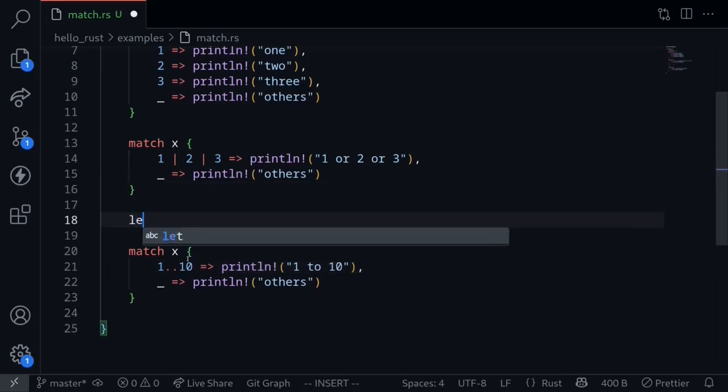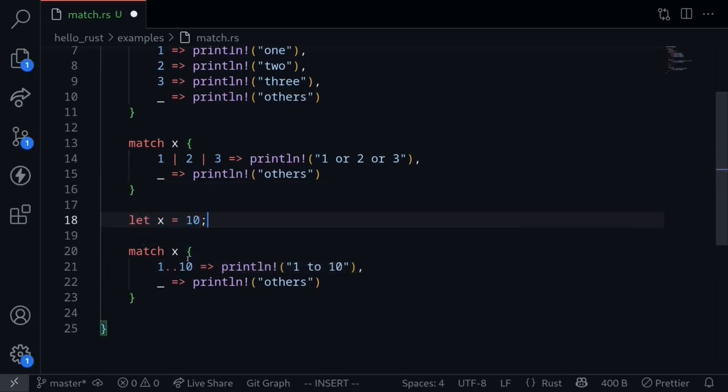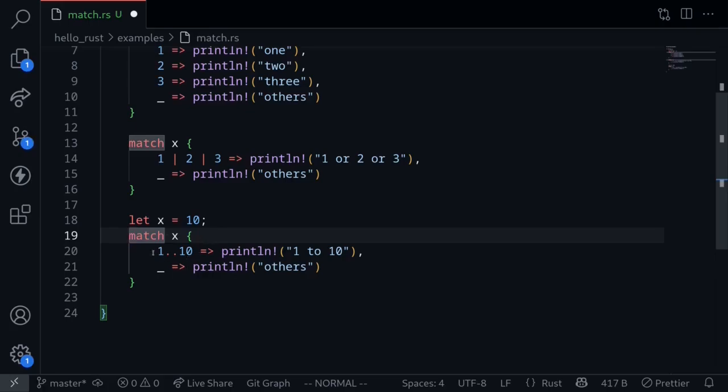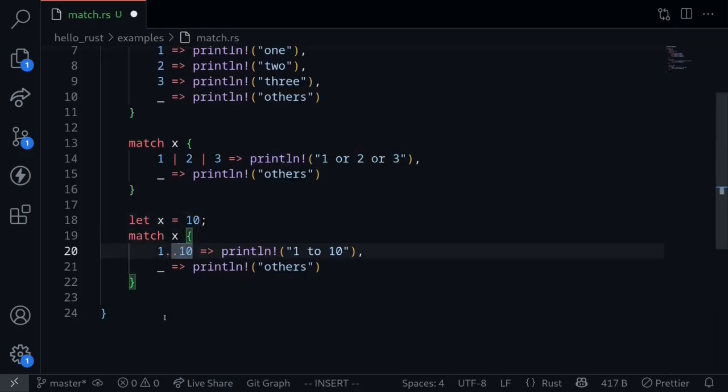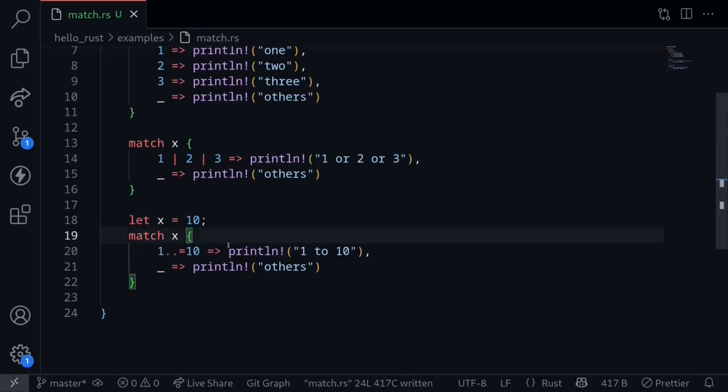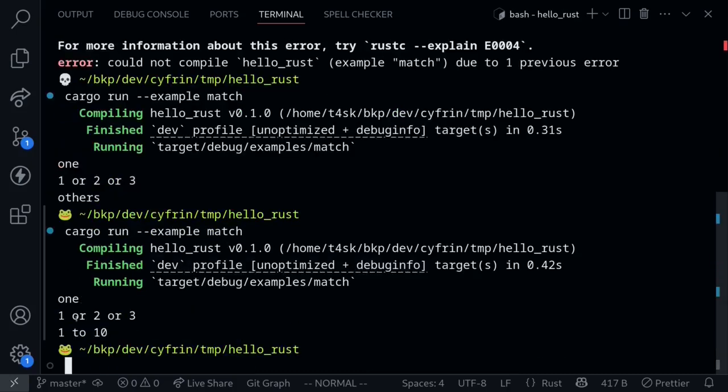So for example, let's say that x is equal to 10. In this case, x will not match the first statement, so it should print out the value others. Let's execute the code, and we get others printed out. Now going back, let's change this to an equal sign. So this statement will now execute for numbers from 1 up to 10 and including 10. Execute the code again, and we get 1 to 10.